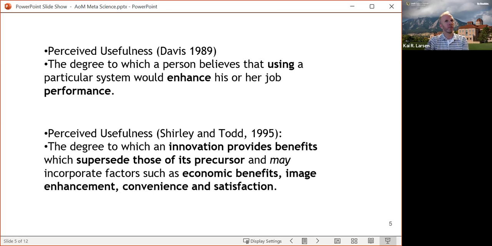And maybe that doesn't matter. Maybe the superseding is not super important. Maybe that's implicit in the first one. And it may incorporate factors such as economic benefits, image enhancement, convenience, and satisfaction. So are these two constructs the same, representing the same underlying construct? Anyone's guess. And we don't really have the tools to say yes or no to this.